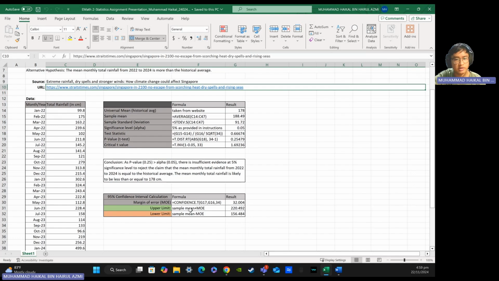The upper limit here, sample mean plus MOE, which is 220.492, is the maximum value that the mean can be situated in, and the lower limit here, sample mean minus MOE, to get 156.484, is the lowest that the mean can be situated in.